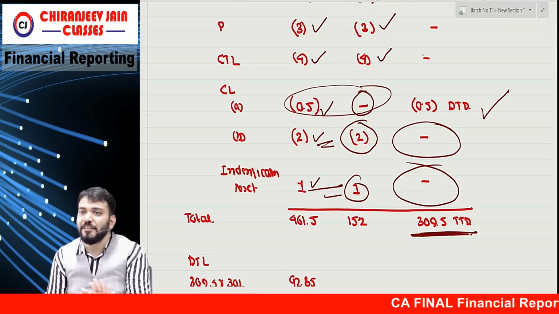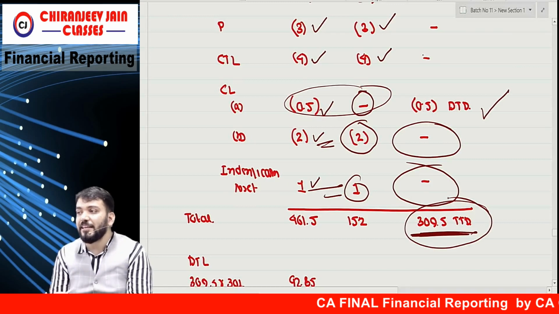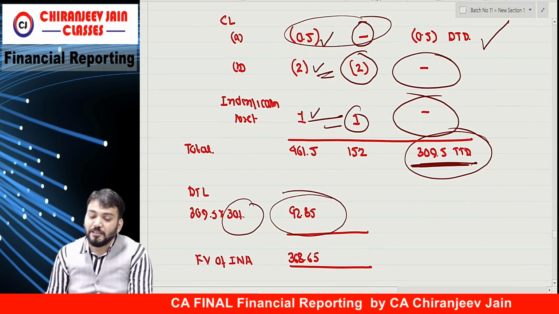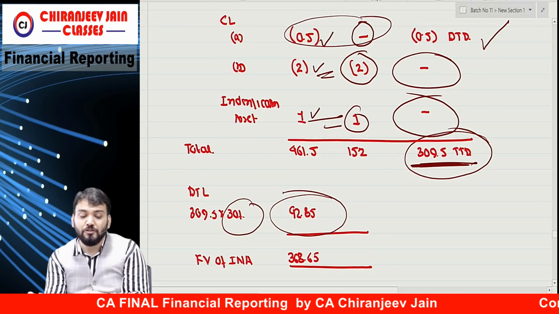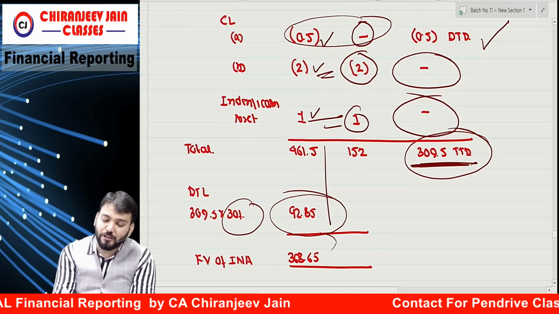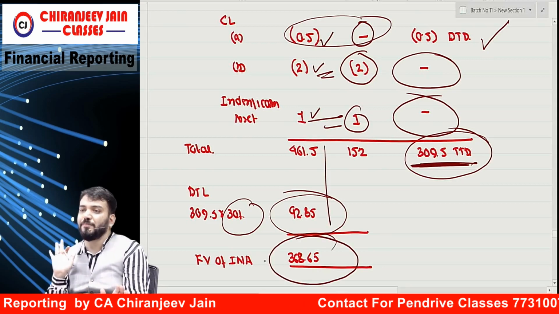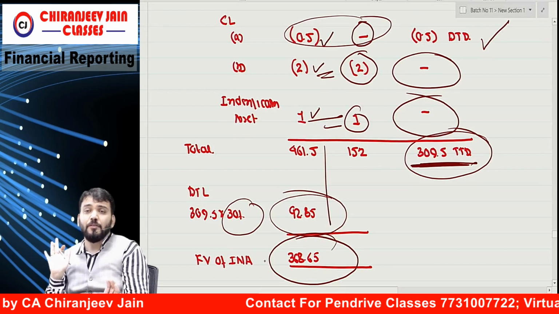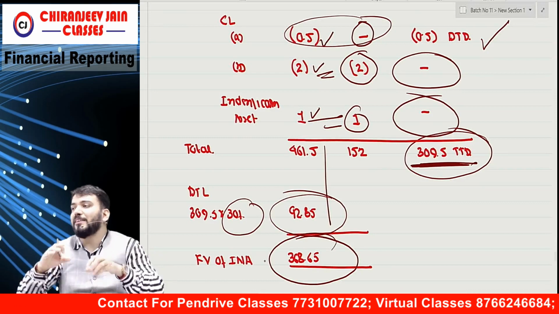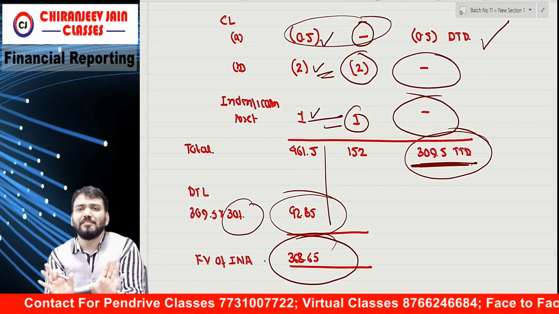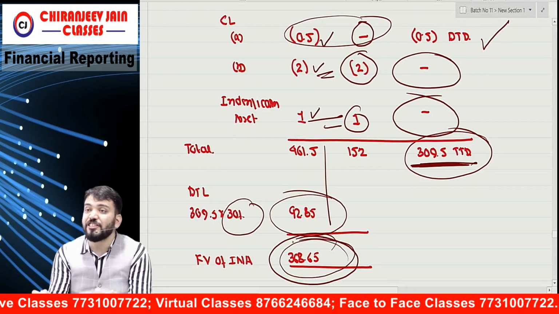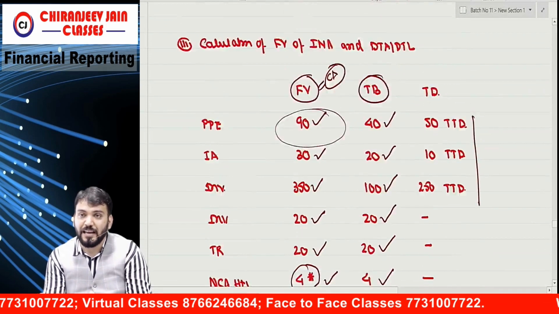taxable temporary difference, TTD. On this, we'll apply the tax rate. Tax rate they have given is 30%. This becomes 92.85. This will be added to the fair value of identifiable net assets. So this is DTL, so we'll deduct it. So what is the fair value of INA? 368.65. Once you understood, this is a question of 16 marks. Of course, we require more working, but once you understood, it is not difficult. So the fair value of INA is 368. So we'll go to the goodwill calculation now.